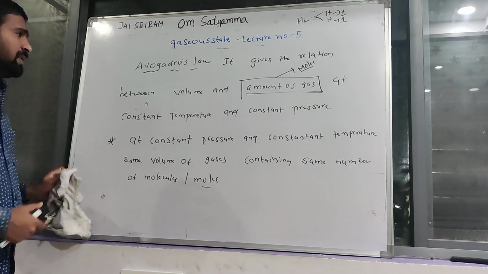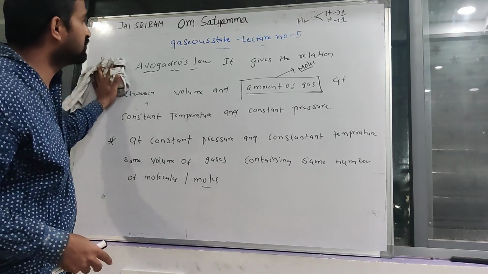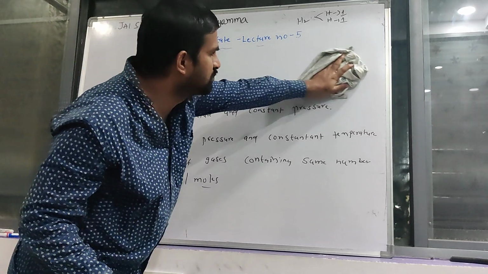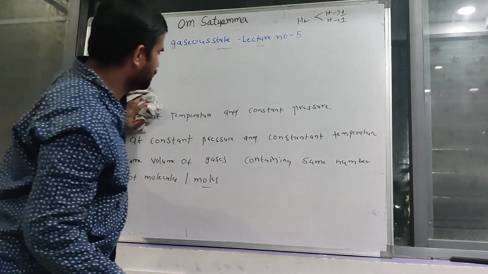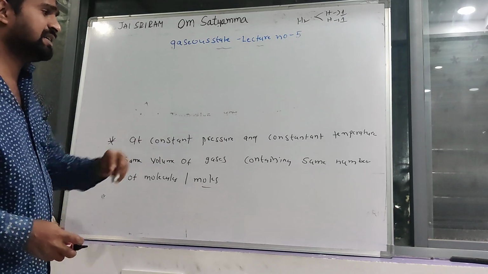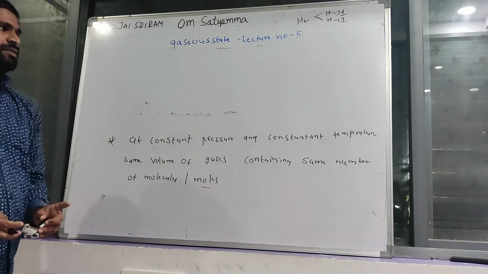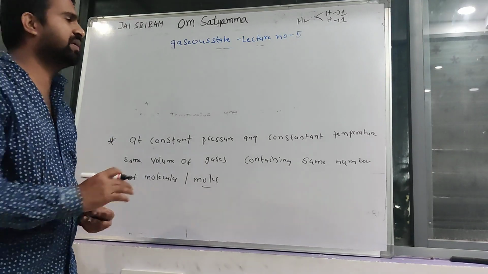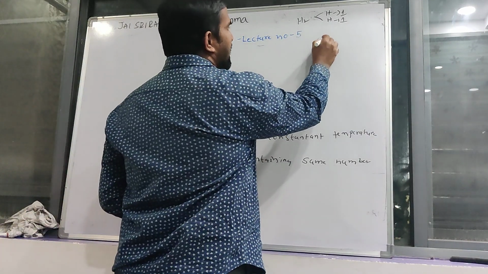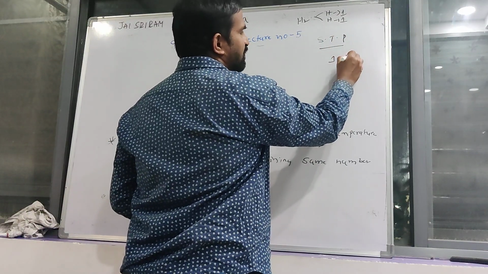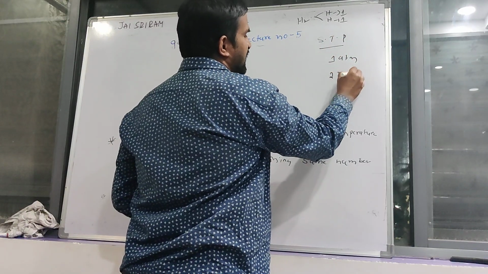For better understanding, I am taking one example. Here constant temperature, constant pressure means temperature and pressure don't change. That's why I can take standard temperature and pressure: 1 atmosphere and 273 Kelvin.